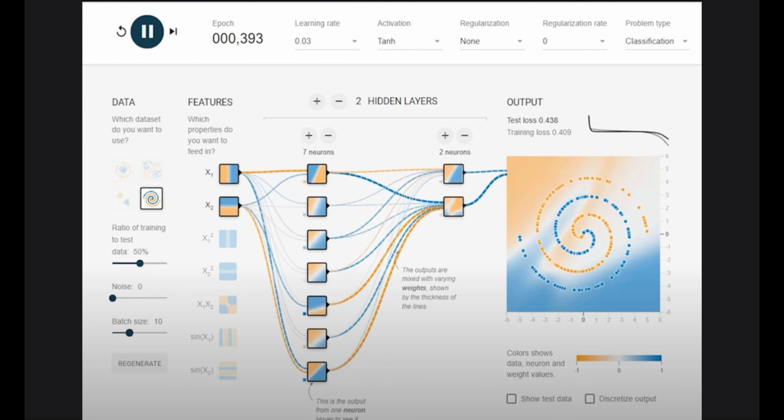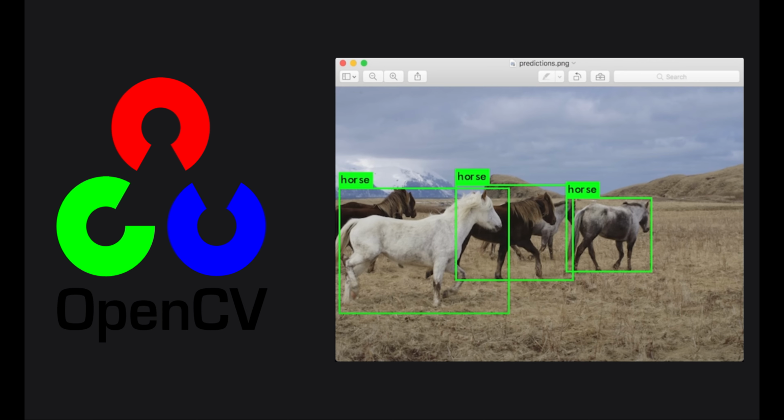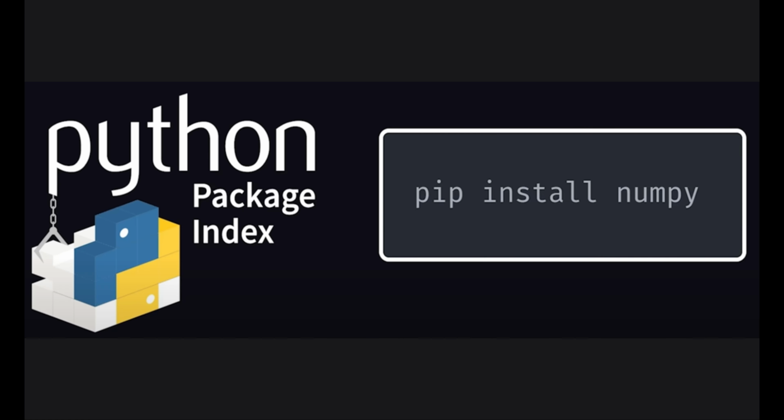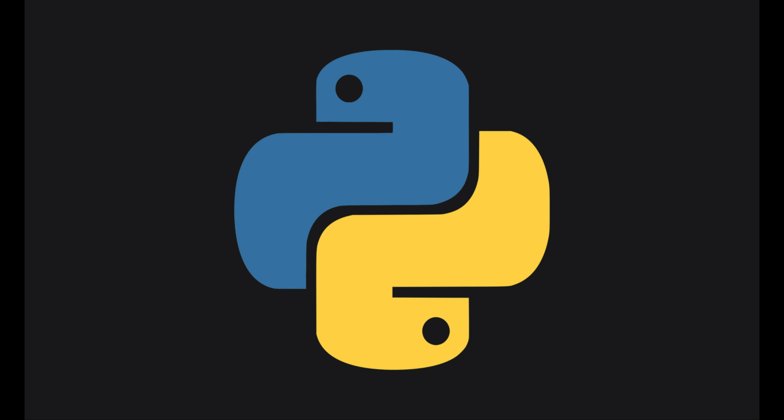Some of these libraries include deep learning frameworks like TensorFlow and wrappers for many high-performance low-level packages like OpenCV, and they're most often installed with the pip package manager. This has been the Python programming language in 100 seconds.